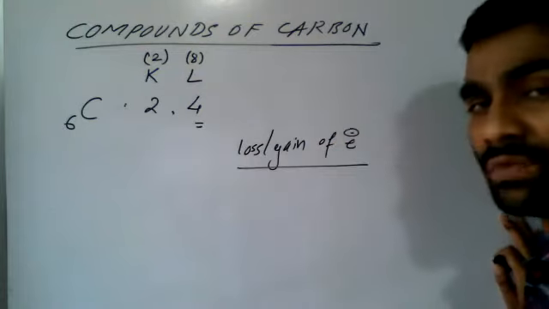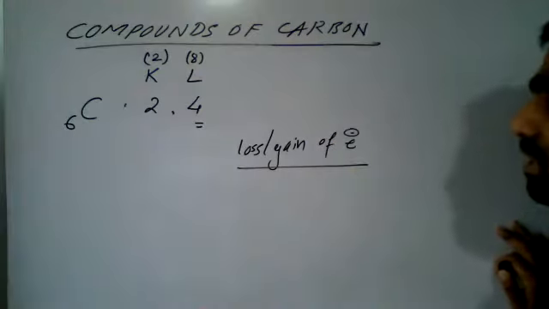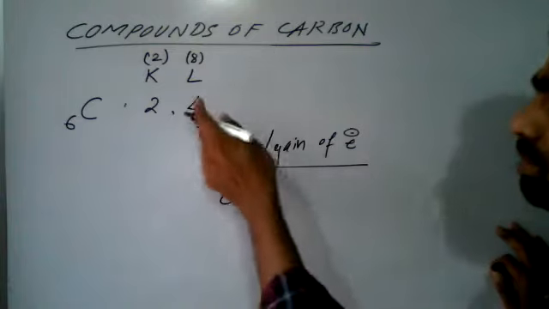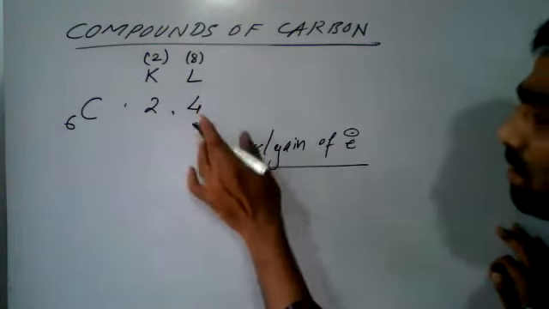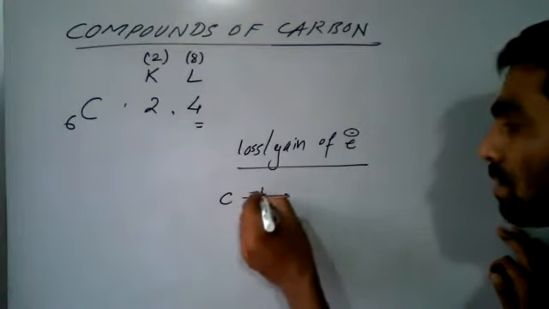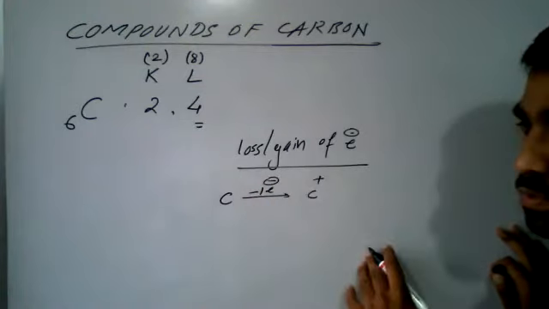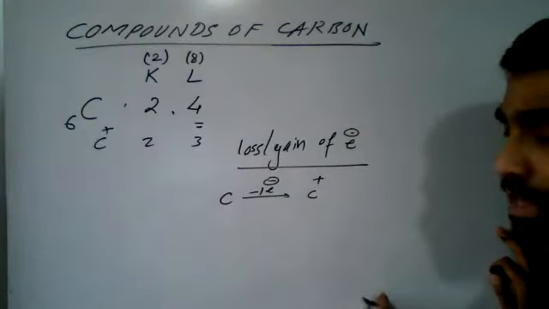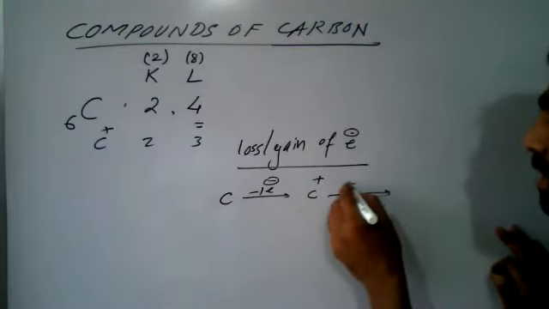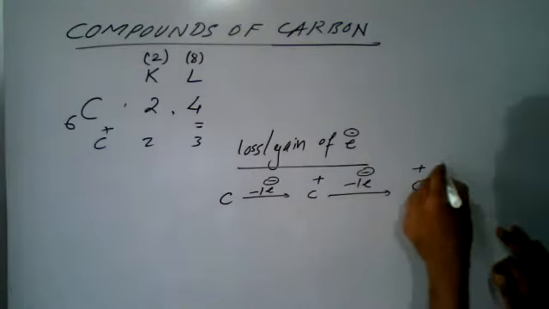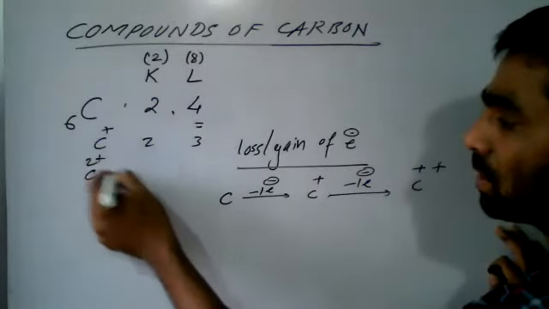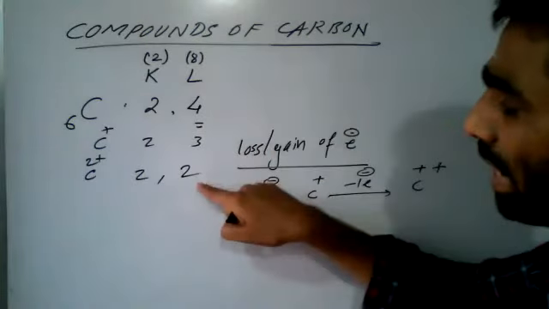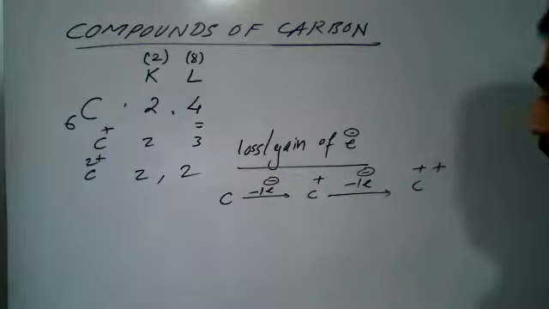Fine. In this, suppose carbon is losing these 4 electrons. When it loses 1 electron, it becomes carbon 1 positive. Here 3 electrons will remain for carbon 1 positive, and when this carbon 1 positive further removes 1 electron, it becomes carbon 2 positive. What we are doing is trying to vacate this L orbital, the L shell.